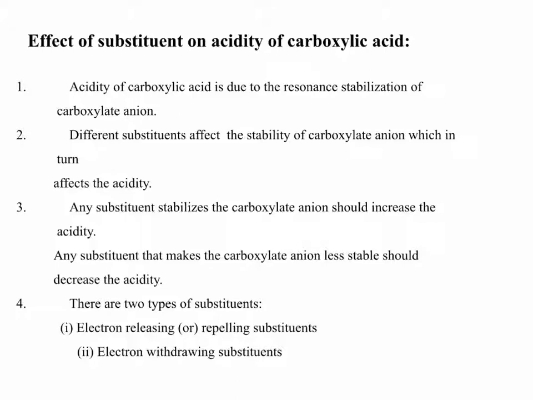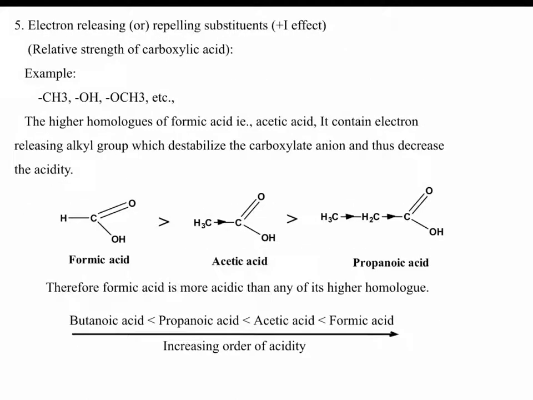should decrease the acidity. There are two types of substituents: electron releasing or repelling substituent, and electron withdrawing substituent. Electron releasing or repelling substituent shows the plus inductive effect, simply denoted as plus I effect.